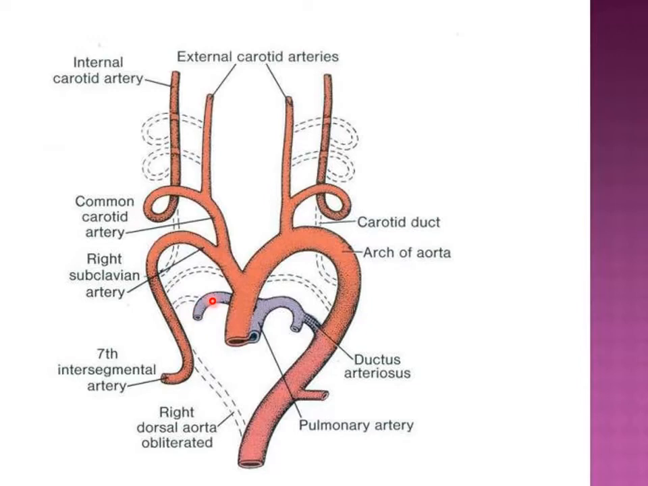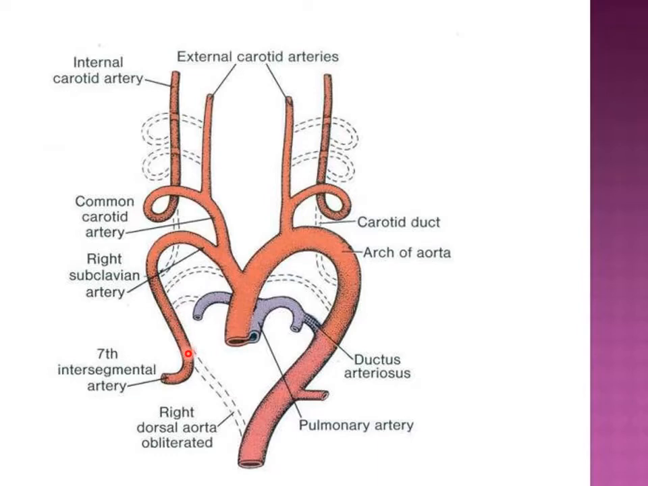pulmonary artery from its proximal part, and the distal part of the sixth aortic arch disappears. And on the left side, this gives rise to the left pulmonary artery plus the ligamentum arteriosum.